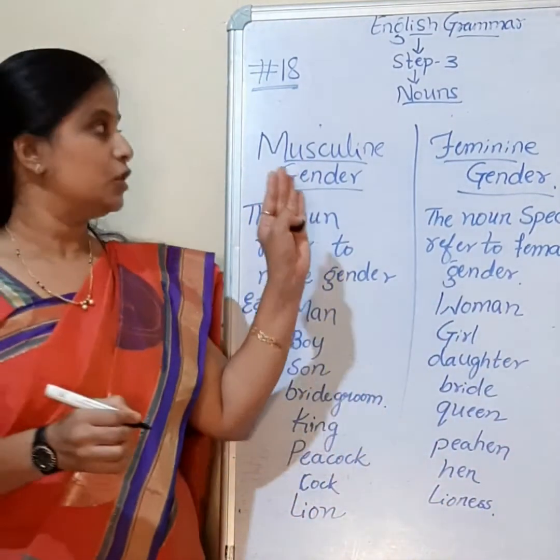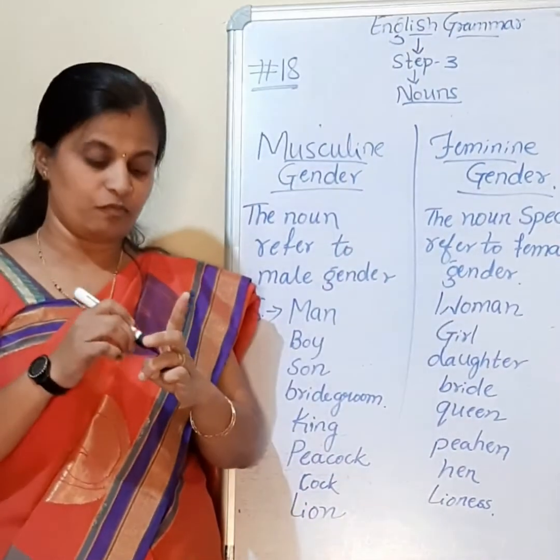So this is the difference between masculine gender as well as the feminine gender.